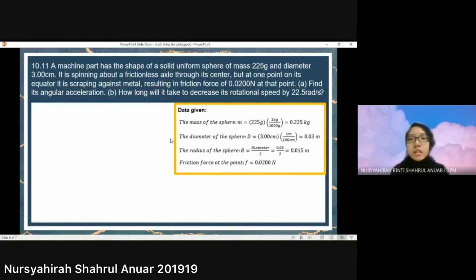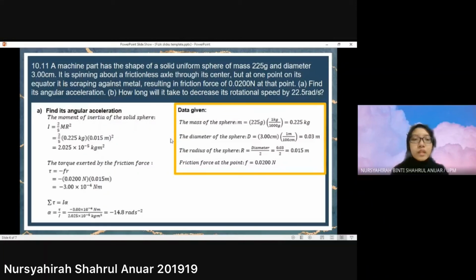The data given is the mass of the sphere, 225 grams. We convert to kilograms, we get 0.225 kilogram, and the diameter of the sphere is 3 cm. We convert to meters, 0.03 meter, the radius is the diameter divided by 2, we get 0.015 meter. The friction force at the point is 0.02 Newton. To find the angular acceleration, firstly we have to find the moment of inertia and the torque exerted by the friction force.